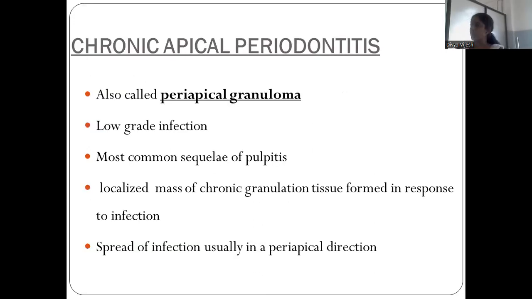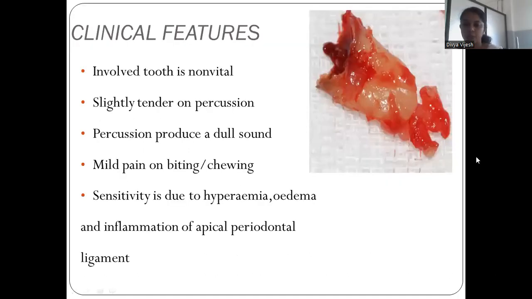Then coming to chronic apical periodontitis. If we leave it untreated, it becomes chronic, right? And this chronic apical periodontitis is called a periapical granuloma. Okay, it is a type of low-grade infection. It is the most common sequela of pulpitis. And it is a localized mass of chronic granulation tissue formed in response to infection. And the spread of infection is usually in the periapical direction. So this is the periapical granuloma.